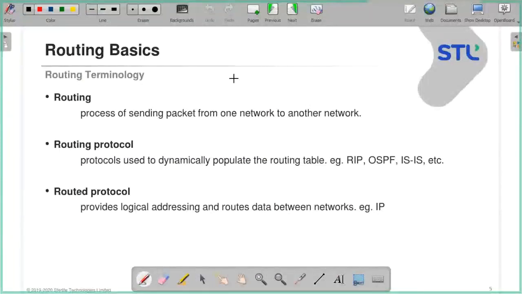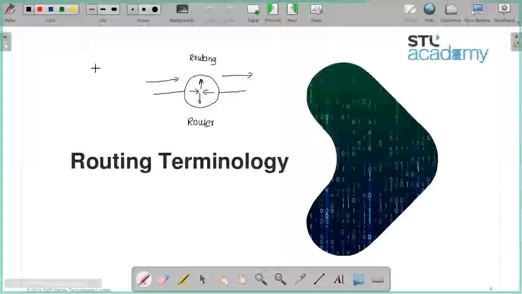Now the question comes: suppose you are making this box, this machine, as a router. This machine does not have its own brain like a human brain. So how will that machine decide where to send a packet? Suppose this router has many interfaces, let's say 1, 2, 3, 4.